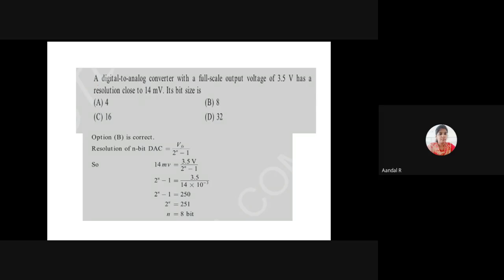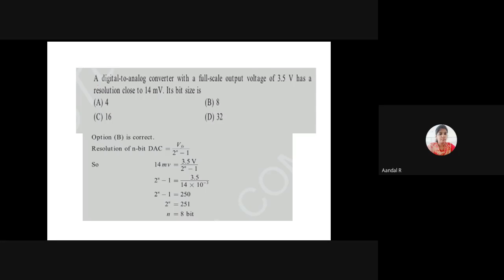The resolution is given as 14 millivolt, and the full scale voltage is 3.5 volt. So 14 millivolt equal to 3.5 volt divided by 2 power n minus 1. I have to find the value of n, the bit size. Bringing 2 power n minus 1 to the left hand side and the remaining terms to the right hand side, 2 power n minus 1 is equal to 3.5 divided by 14 into 10 power minus 3.